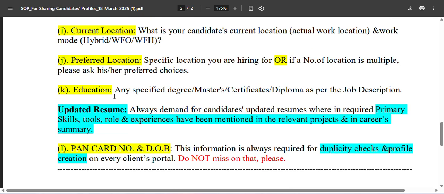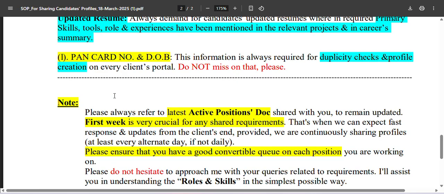Then, once all these important columns are filled up, you should always ask for the updated resume, because the updated resume should contain all the key skills which we are looking for and the kind of role we are looking for, specifically mentioned in the summary of the candidate's experience and in the respective projects which he has done in the current company or which he had worked for in the past companies, right? These are very important things.